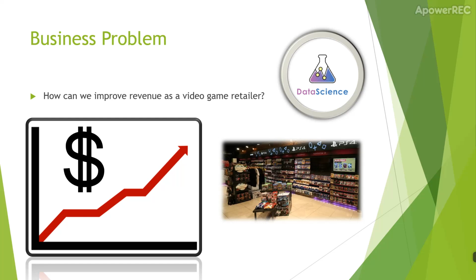So for my business problem, I formed a narrative around what a hypothetical video game retailer may face, which is, how can we increase revenue to customers? After writing the narrative, I determined that a data science solution can help the video game retailer increase revenue to users by suggesting video games to customers that have medium to high ratings. My target variable would then be a game's rating holding values such as above average, average, or below average.